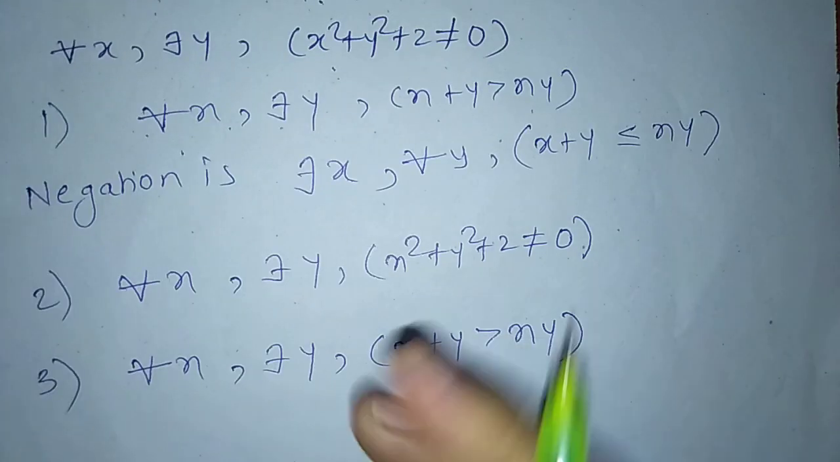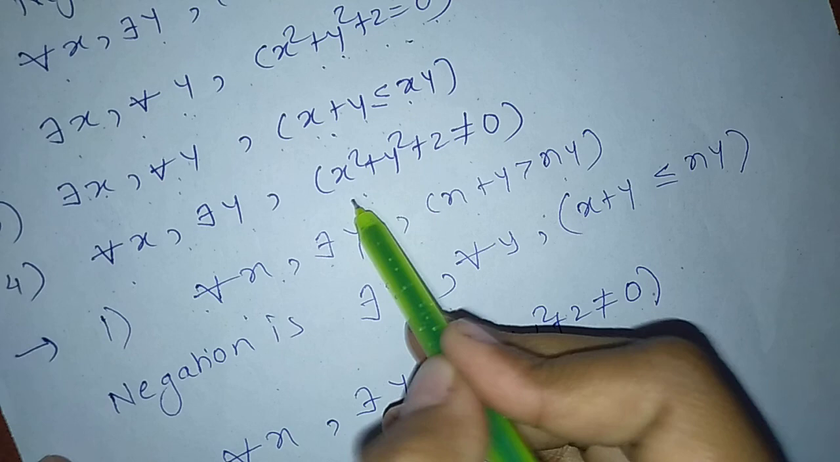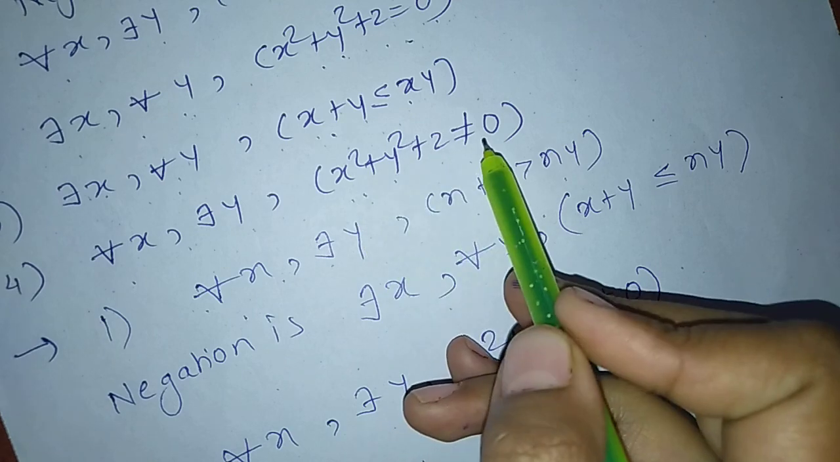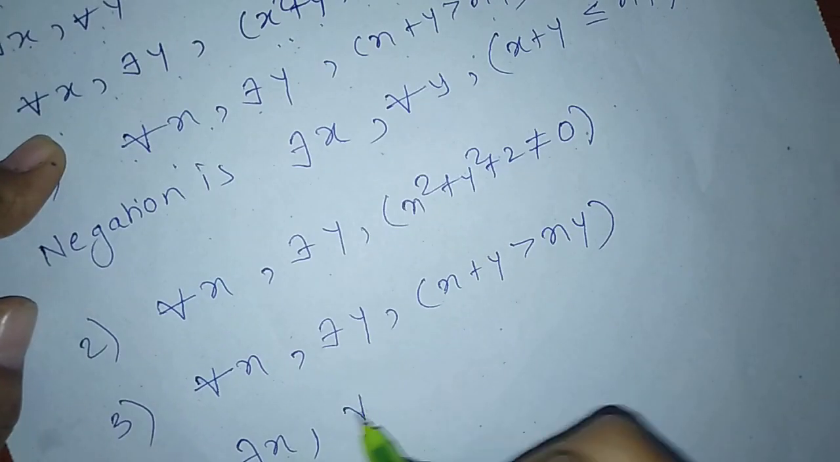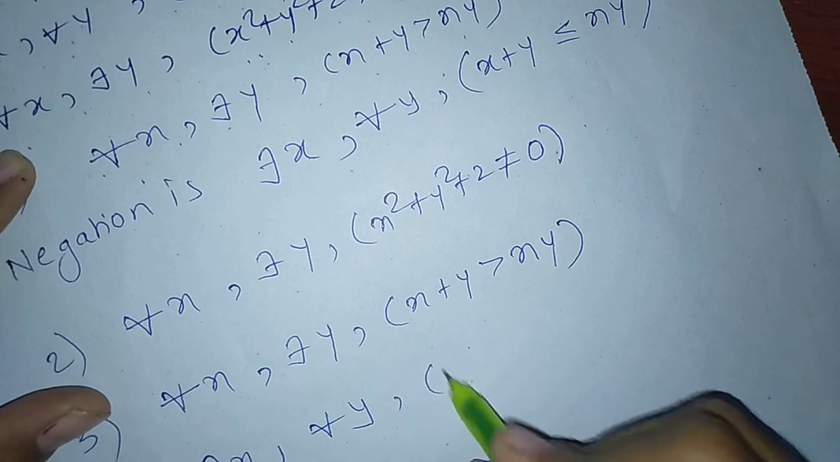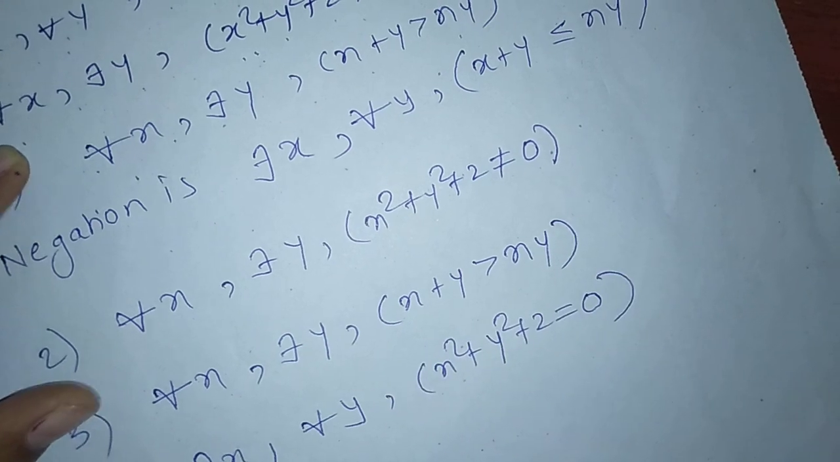Negation means opposite of the given statement. Fourth, for all x there exists y such that x square plus y square plus 2 is not equal to 0. Negation of this is there exists x for all y such that x square plus y square plus 2 equal to 0.